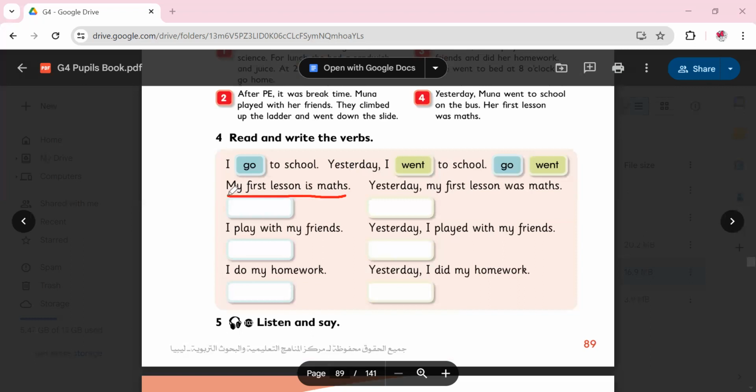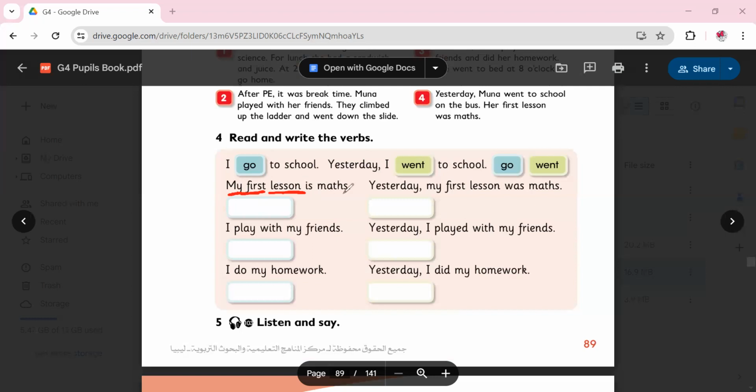Next, my first lesson is math. My first lesson is math. So where is the verb? My first, first is an ordinal number. So it's not a verb. Lesson, is lesson a verb? No, it's not a verb. It's not a thing you can do. Now keep in your mind that a verb is something you can do. So lesson is not a thing you can do. First is an ordinal number. And my, of course, is not a verb.